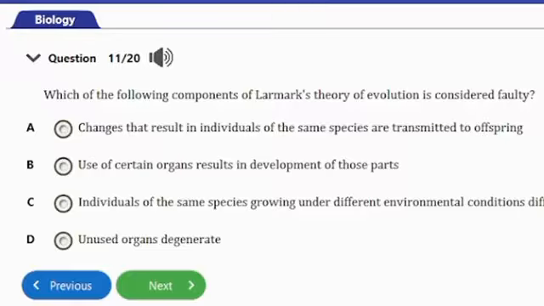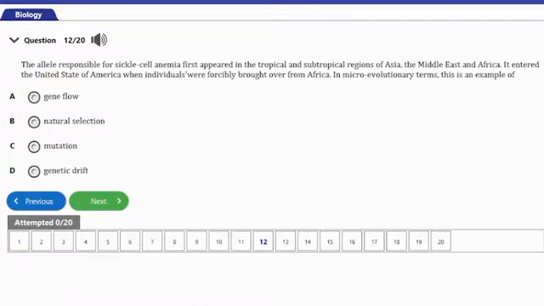Let's consider the next question, and that's question number 12 here. It says, the allele responsible for sickle cell anemia first appeared in the tropical and subtropical regions of Asia, the Middle East, and Africa. It entered the United States of America when individuals were forcibly brought over from Africa.